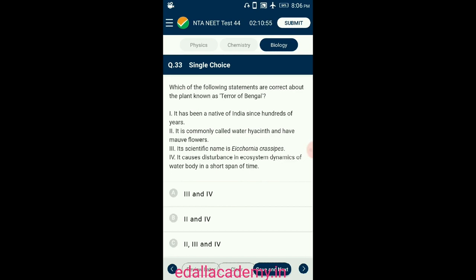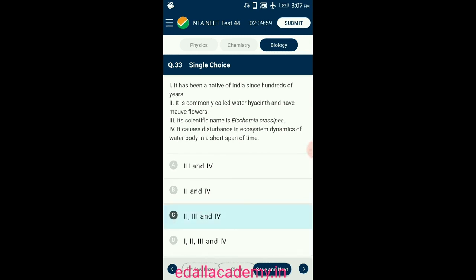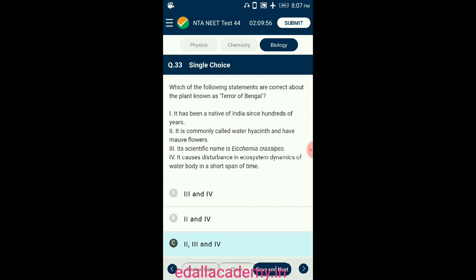Question number 33. Which of the following statements are correct about the plant known as terror of Bengal? Plant Eichhornia crassipes is known as terror of Bengal. It grows abundantly in eutrophic water bodies and can cause blocks in waterways. They give distinct color to water and are extremely harmful to fishes. They grow rapidly and are responsible for imbalance in the water body ecosystem. They are native to Brazil and were introduced in India by the British. So the answer for this question is option C. Second, third, and fourth statements are correct about the plant terror of Bengal. So the correct option is C.